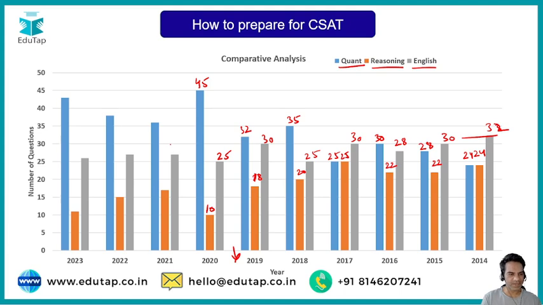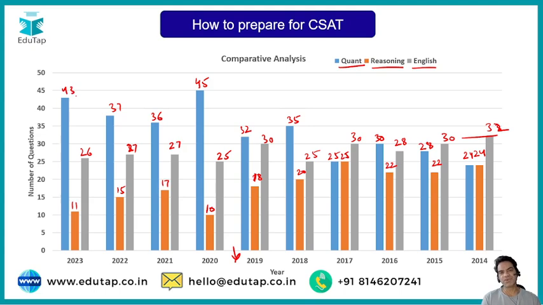Similarly, in 2021, the number of questions in English was 27, reasoning I think 17, and for quantitative aptitude there were 36. Now in 2022, English 27, reasoning 15, and quantitative aptitude 37. Similarly, in 2023, last year, the number of questions for English was 26, for reasoning only 11, and for quantitative aptitude, I think it was 43.